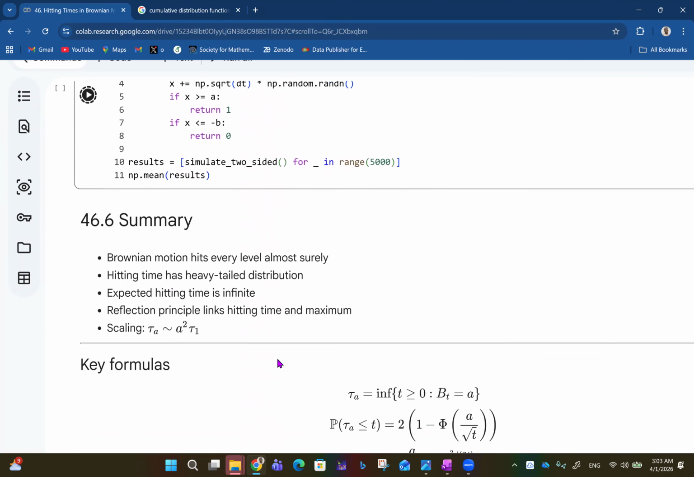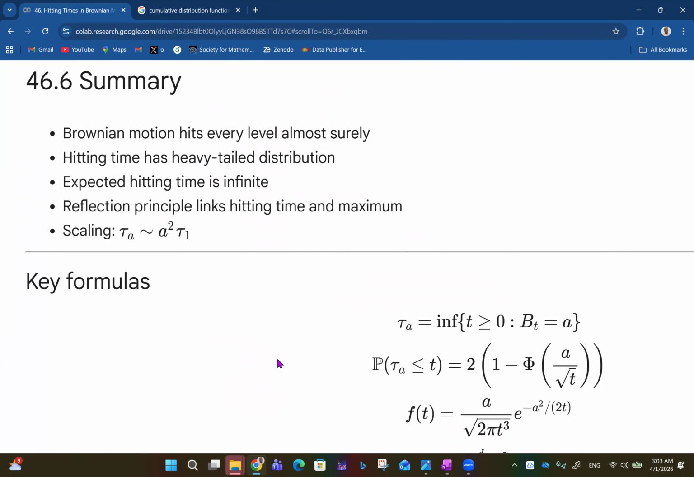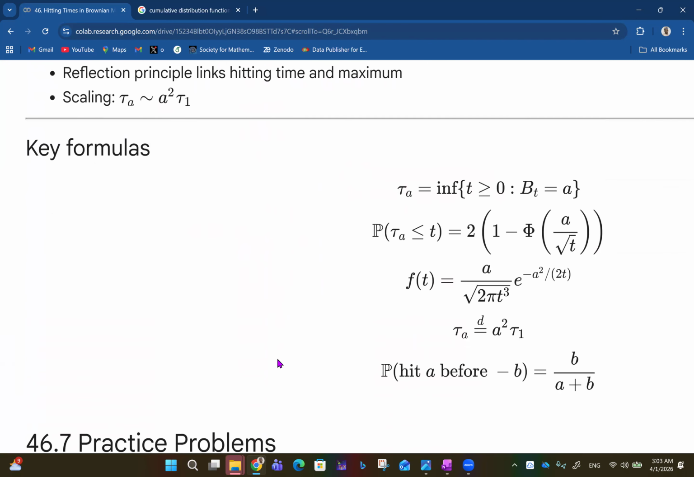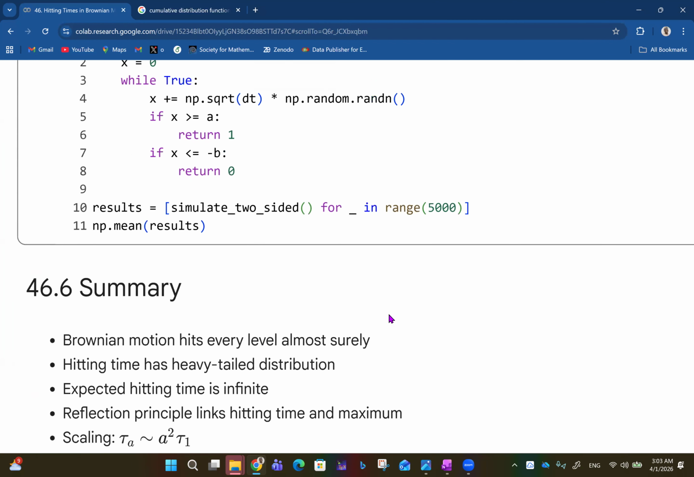So as distance grows, we have a quadratic growth like that for the scaling. And then we have some key formulas here. So the hitting time to get to a, tau A, has infinite expectation. We saw all of this before, so we can use them. And we also add some examples.